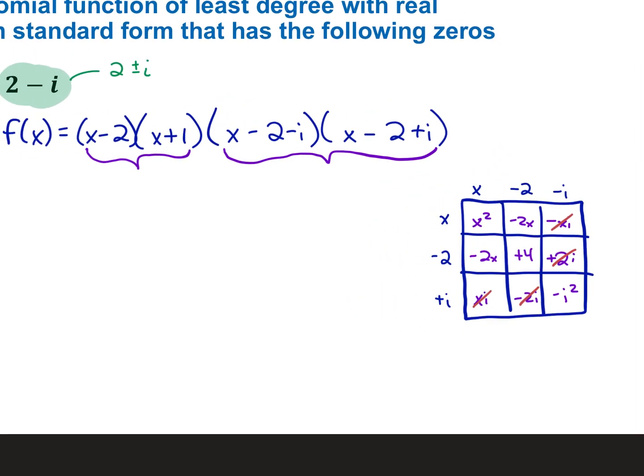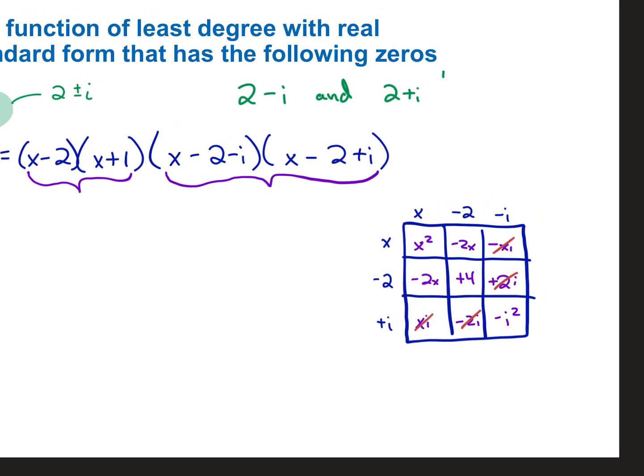Hey, just for terminology's sake, remember 2 minus i and 2 plus i, that pair, those are called conjugates. Conjugates. So, did I spell that right? Yeah. Okay.